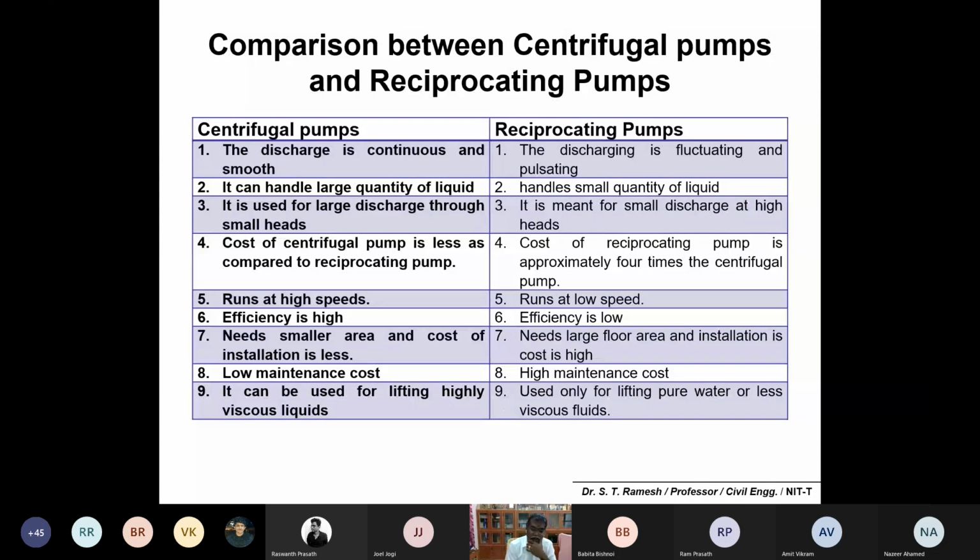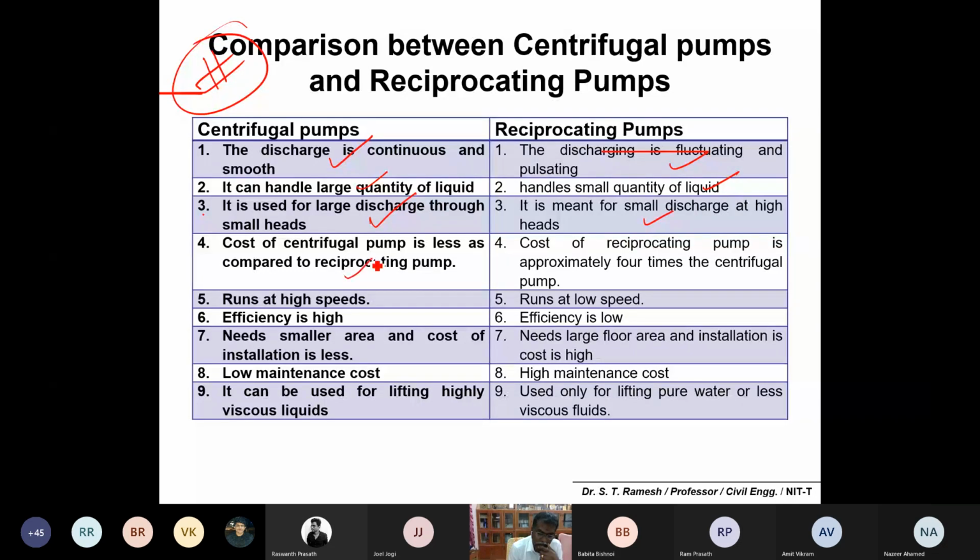Okay, and if you compare centrifugal and reciprocating pumps, this slide is important. You can note down: the discharge is very high, continuous and smooth in the case of centrifugal, but in reciprocating it is fluctuating and pulsating. Centrifugal pumps can handle a large quantity of water, and here it is a very small quantity. Centrifugal is used for pumping a large quantity of water through a smaller head, but reciprocating is meant for small discharge at an elevated head. Please make a note. If you want to pump more, but the water is available at a lower head, you can use centrifugal pumps. But if water availability is too low and you still want to get the water out, you can use reciprocating pumps.